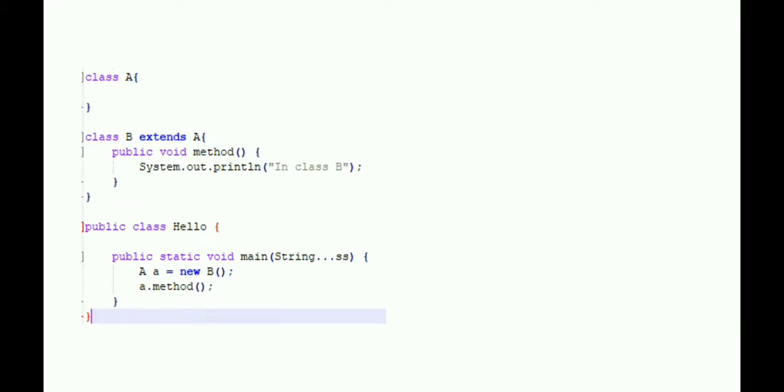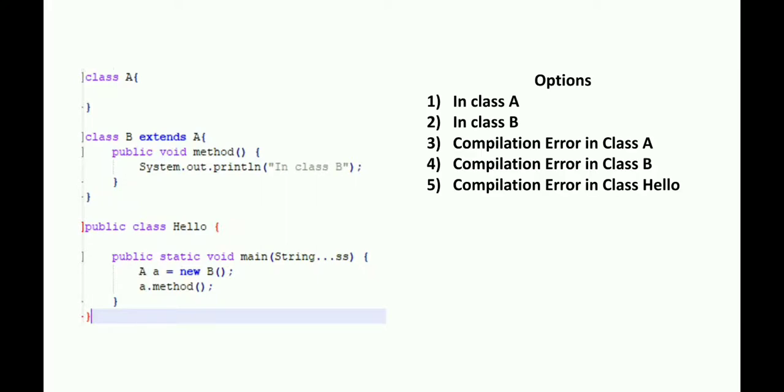In this case we do not have the method in class A, but we have the method in class B, and we are trying to create an object like A is equal to new B. So here are the options. Let's move to the answers. In this case we will get a compilation error because this method is not present in class A and we are trying to use the reference variable of A. So the point is the method should be present in the parent class.